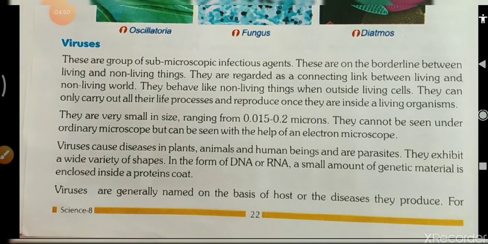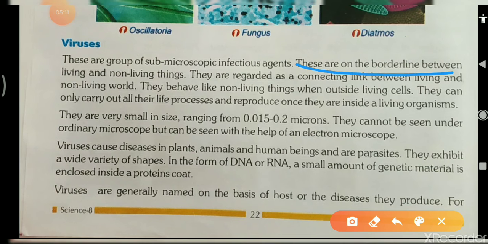Viruses, okay students. I told you that microorganisms are divided into four, but subdivisions are here. Viruses we cannot put in microorganisms because they come on the borderline. I told you earlier also, these are on the borderline between living and non-living things.